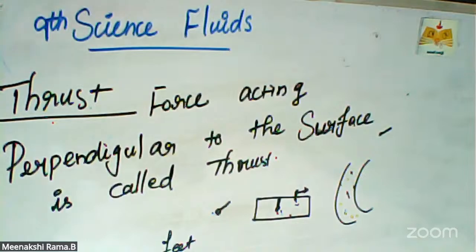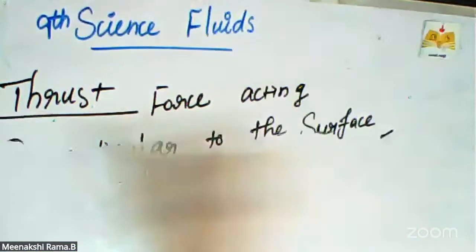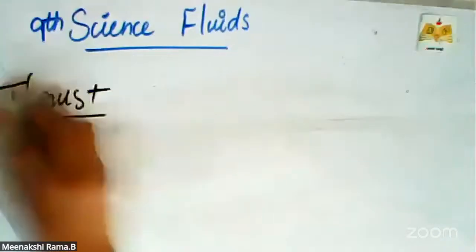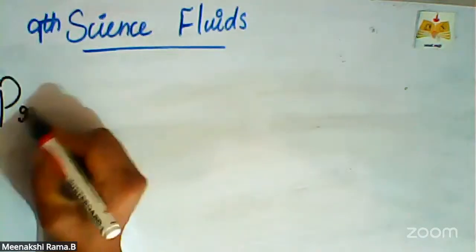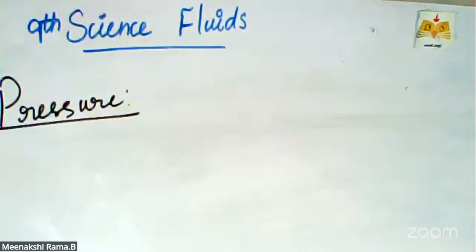The force per unit area acting on the object concerned is called pressure. Thrust means a force acting perpendicular to the surface. But what is the concept of pressure?